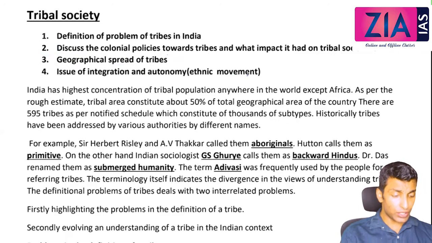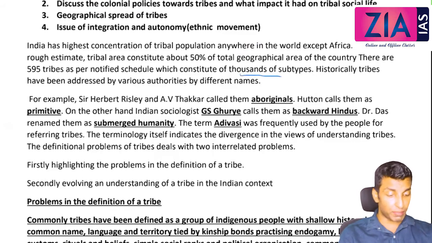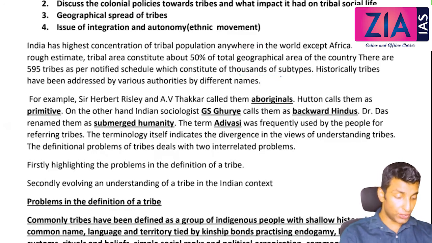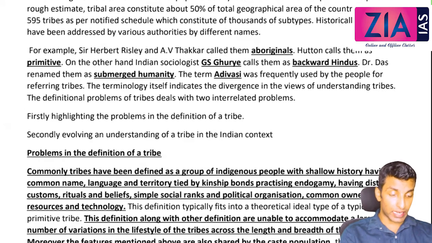So let's get started. India has the highest concentration of tribal population anywhere in the world except Africa. As per a rough estimate, tribal areas constitute about 50% of the total geographical area of the country. It is basically because mainly forest area is considered as tribal area. In that context only we are writing this. There are 595 tribes as per notified schedules, which constitute thousands of subtypes. Historically, tribes have been addressed by various authorities by different names. So just go through these names, like for example, Herbert Risley and A.V.